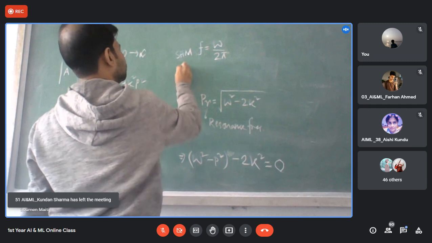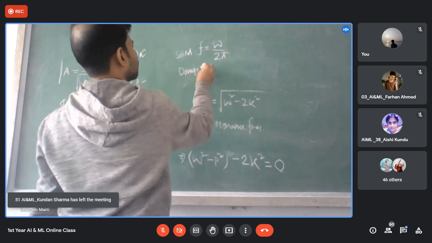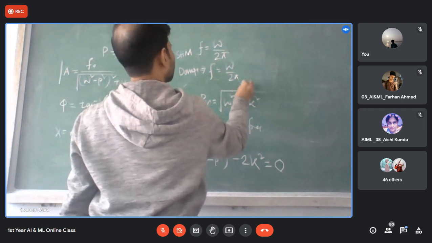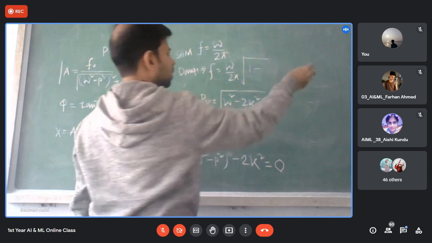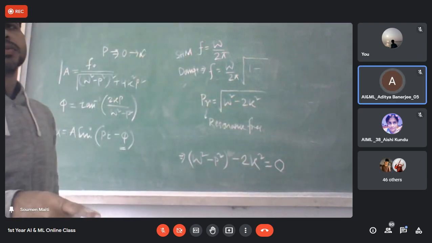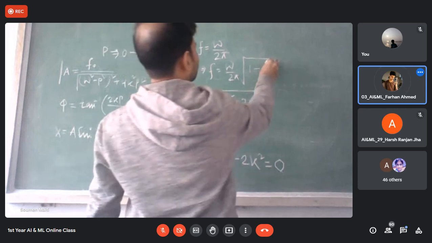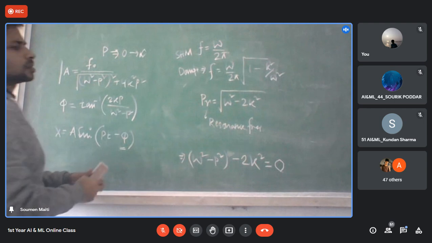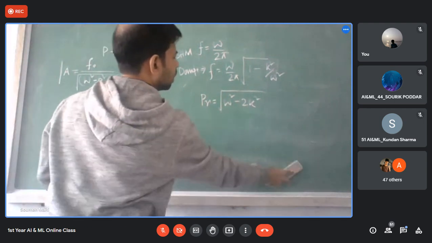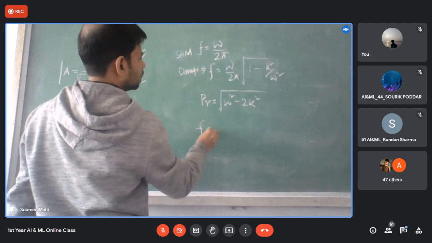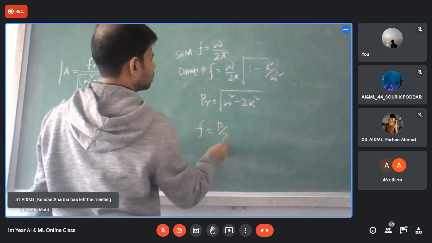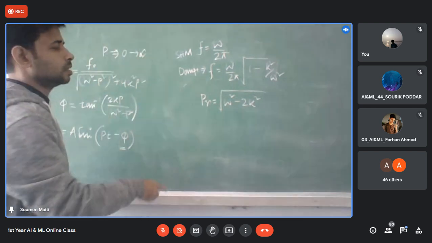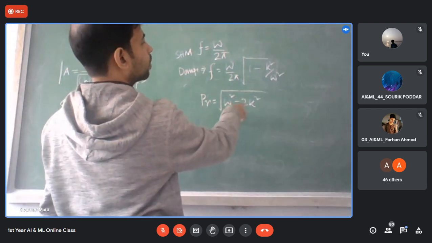For damped, F is equal to omega by 2 pi times the root of 1 minus k square by omega square. Yes or no? Now, what is the frequency at resonance? At resonance, the forced frequency PR is omega by 2 pi times the root of omega square minus 2k square.